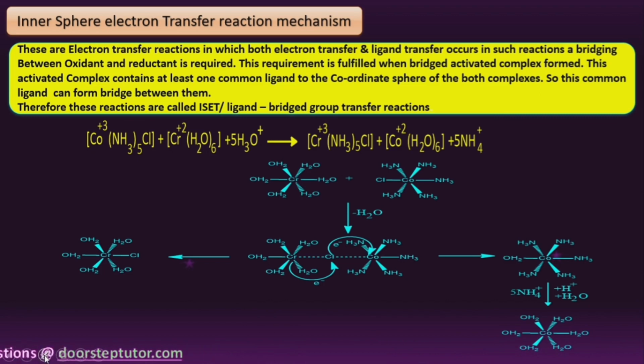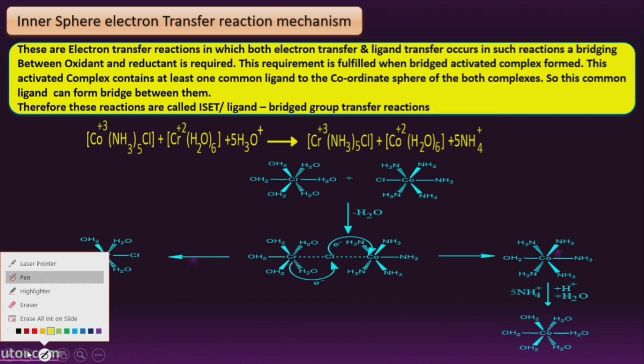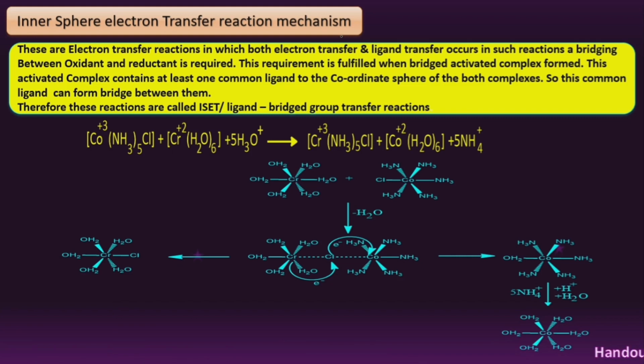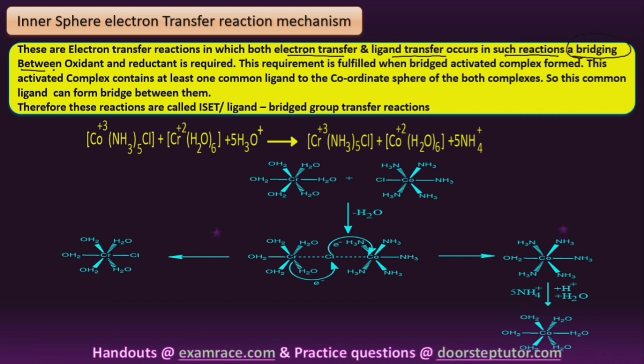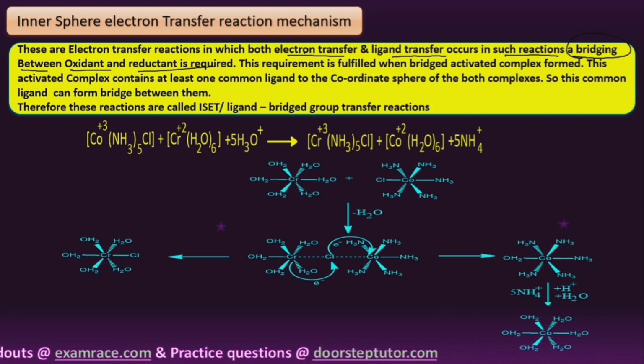Both electron transfer and ligand transfer are possible, right? Here you can see electron transfer and ligand transfer occurs. In such reactions, a bridge between oxidant and reductant is very important and required.